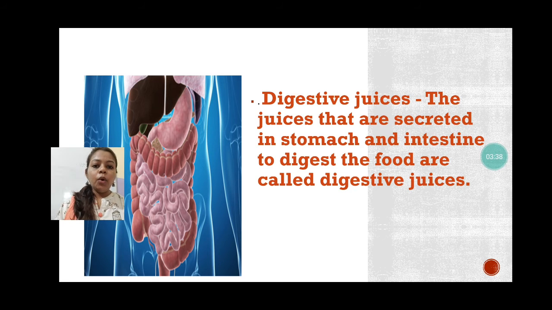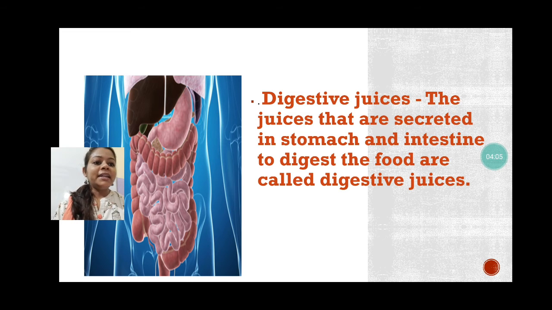Some of the digestive organs secrete juices that help in the digestion process. That means these juices help in breaking down the food particles into a more soluble form. That's why these juices are known as digestive juices. Let's read the definition.